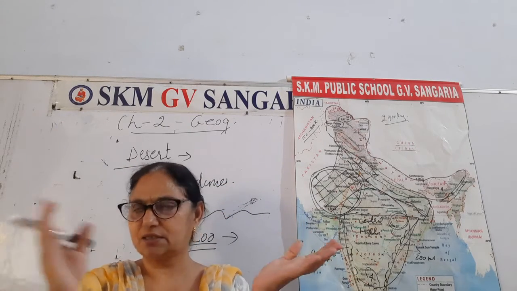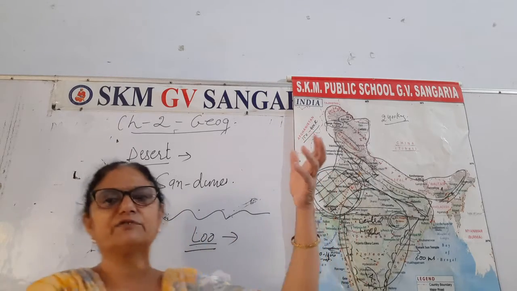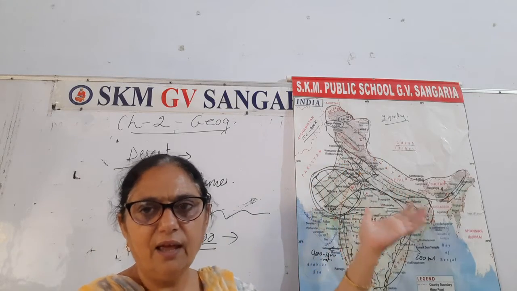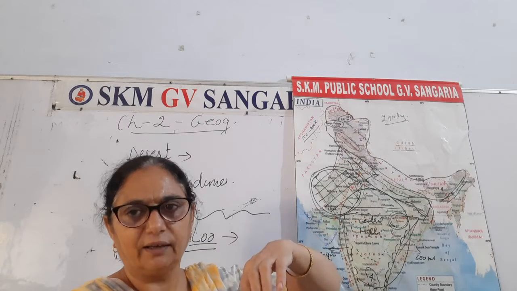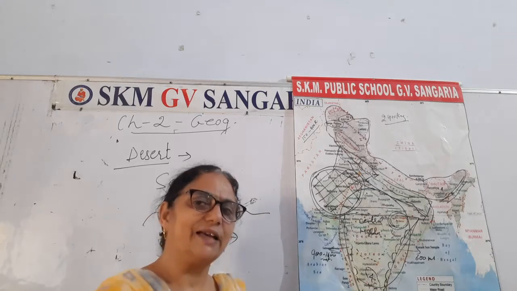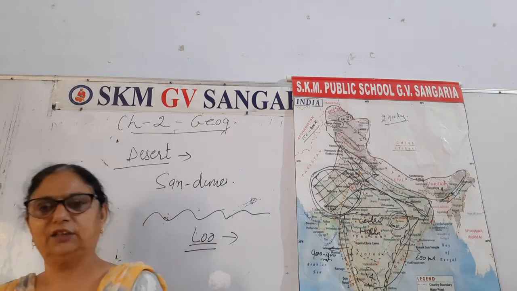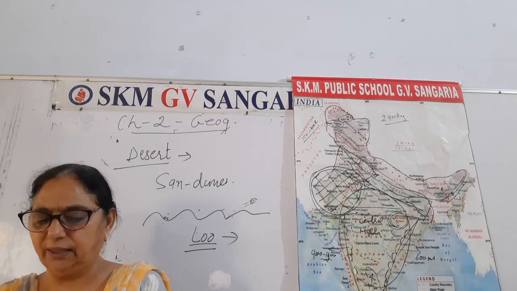On our roof, if there is a brick or any utensil, the sand gathers over it and it looks like a small hill, that is a sand dune. Exactly the same way it keeps on shifting from one place to another. That is a very interesting feature of this desert area.